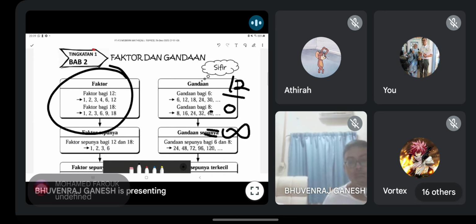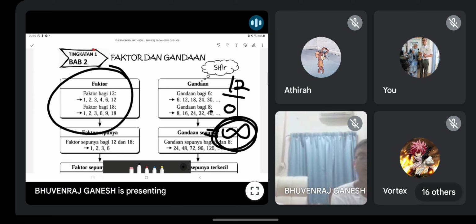Baki dia adalah infinity. Ya, undefined. Actually, this is counted as a remainder. Dia ada baki. Okay, that's why ia bukan faktor bagi 12. 0 is not a factor of 12. Okay, tapi 1 ya. Sebab baki kosong. Baki kena kosong, baru dikira faktor. Okay, only when the remainder is 0. No other number. Infinity also not counted. Only 0 counted as factor.